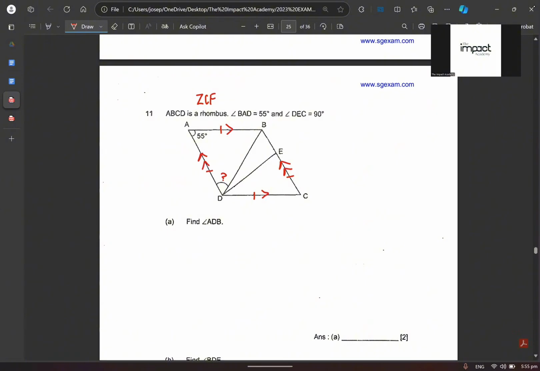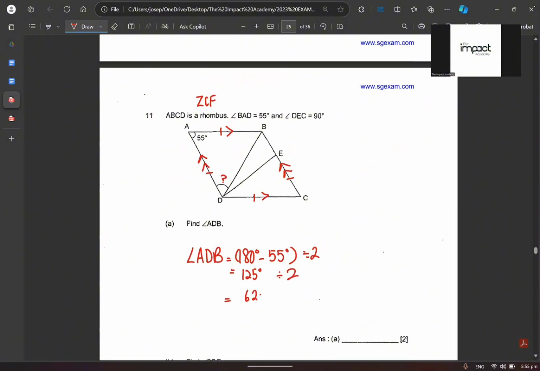So it's just 180 minus 55 divided by 2. Very good. Right, to find angle ADB, I will just have to do 180 degrees minus away 55 degrees. All right. And I will get to 125 degrees. Sorry, I have to divide by 2 over here. When you do that, you'll get to 62.5 degrees.